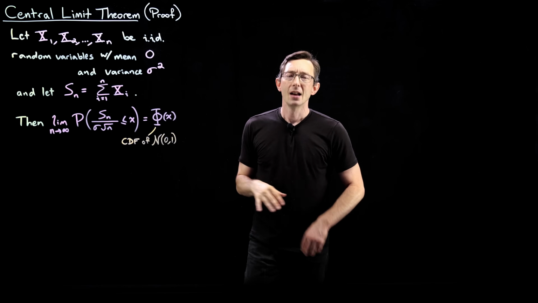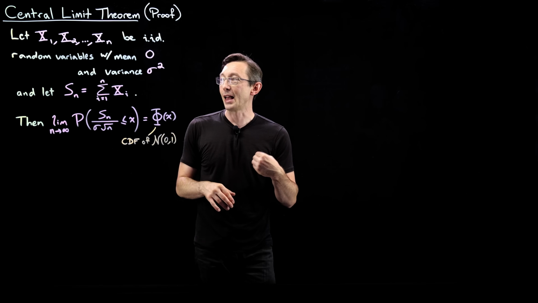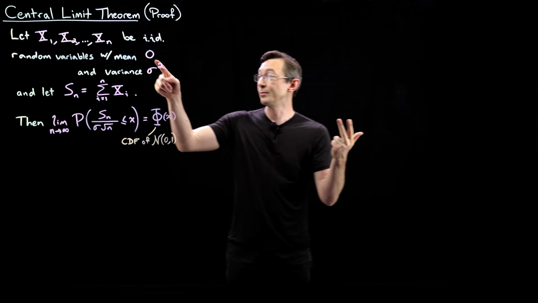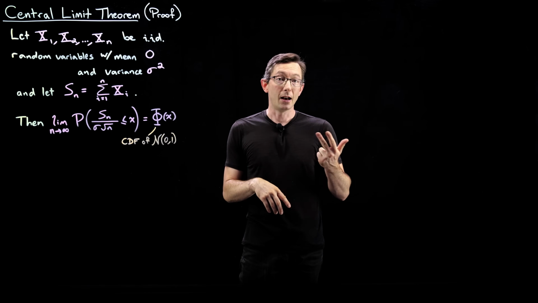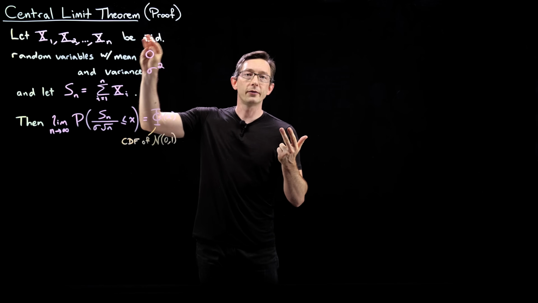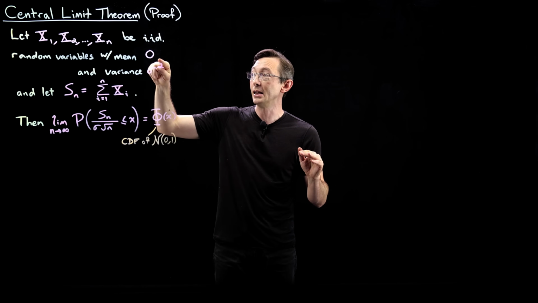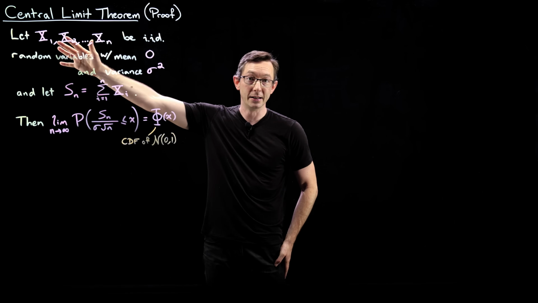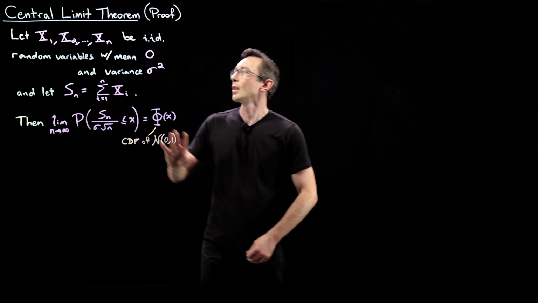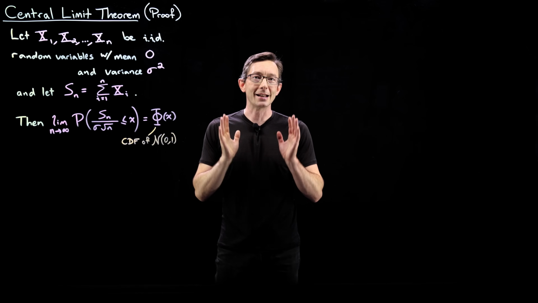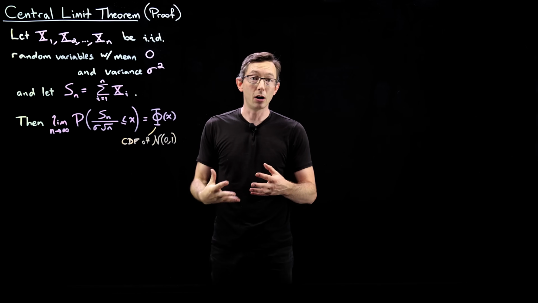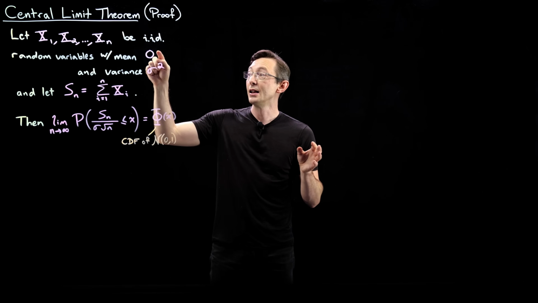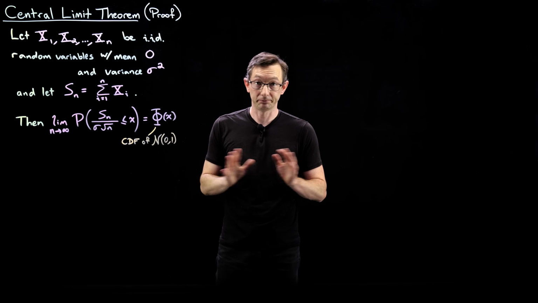Now notice in my examples, actually the mean is not 0 for the speed of light, the mean is not 0 for a Poisson distribution, and the mean is not 0 for a Bernoulli coin flip random variable. All of this can be generalized very easily to a mean mu, a non-zero mean. It's just easier to show you the proof for zero mean IID random variables x1 through xn. Okay, good. And this is very surprising. It doesn't say what the distribution of these x's are. It just says that they have to be sampled from the same distribution independently, and they have to have the same mean and variance. Good.